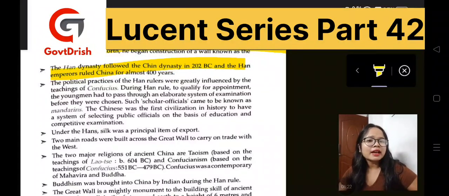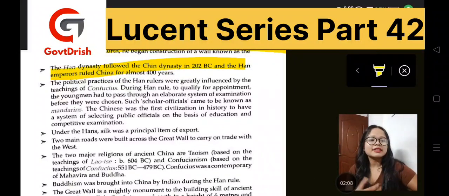As it was influenced by the teachings of Confucius, during the Han dynasty's rule, people who wanted to qualify for appointments had to go through an electorate system of examination before they were chosen. So this was the qualification for appointment. Those who went through that system of examination were known as scholar officials, and they had another name, mandarins. The Chinese were the first civilization in history to have a system of selecting public officials through exams.